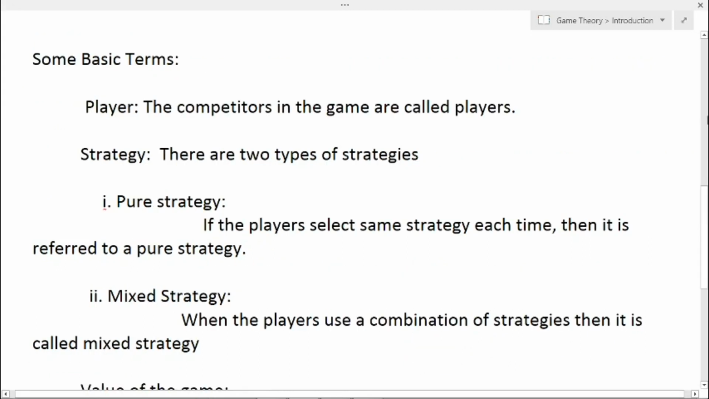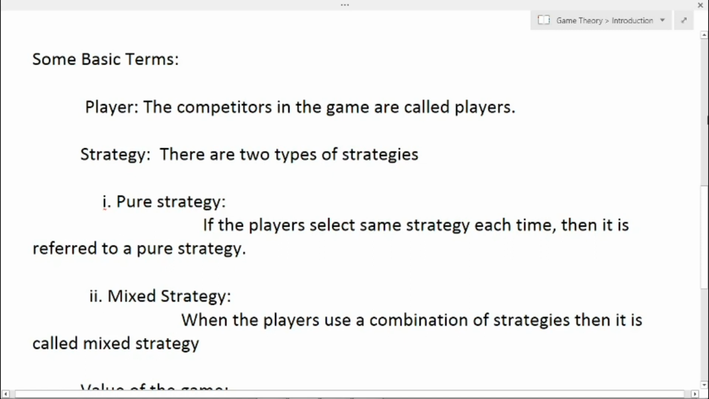That is, the sum of gain and loss should be 0. Next, we will look at some basic terminologies that we are going to use in this chapter. First one is player. Player, as we already know, is nothing but the competitor in a game. And next one is strategy. Strategy is defined as a set of rules or an alternative course of action available to the players.